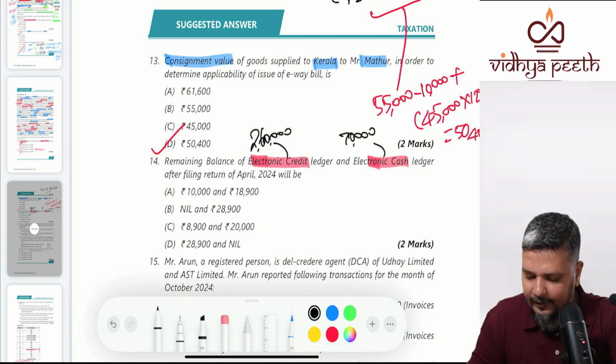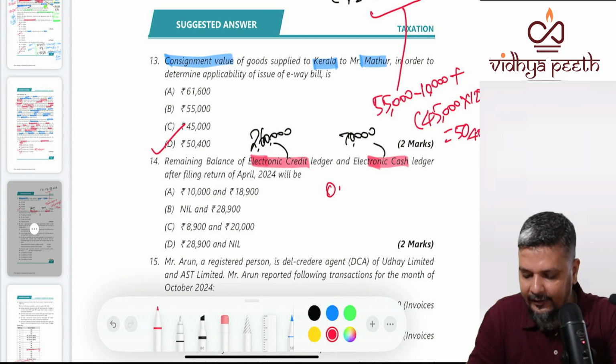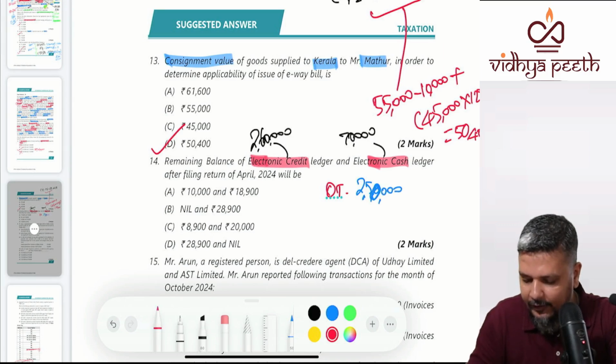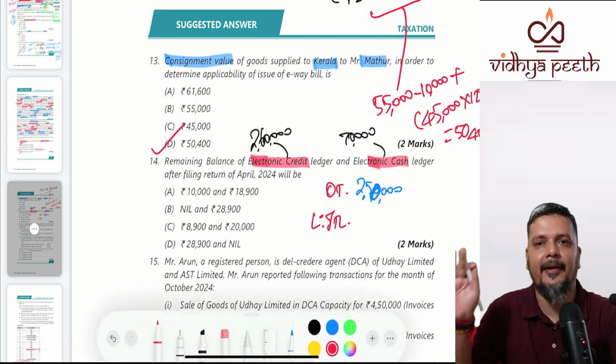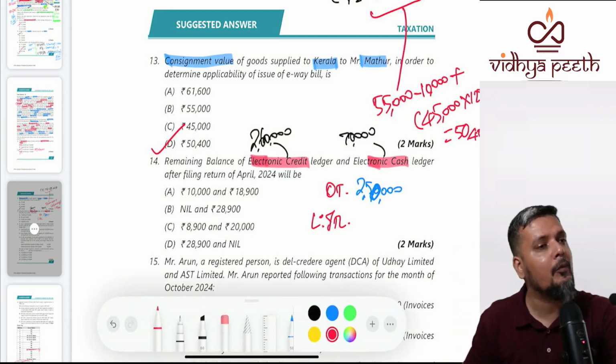Now understand, out of 2,60,000, it has to pay output tax. Output tax is how much? 2,50,000, and you will reduce ITC. ITC can be used only for output tax. It cannot be used for interest, late fees, penalty, etc. It can be used only for tax, output tax.